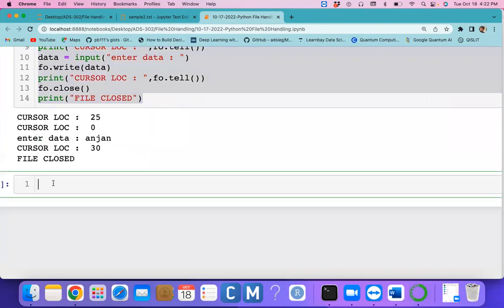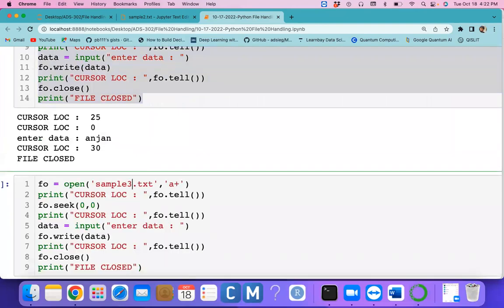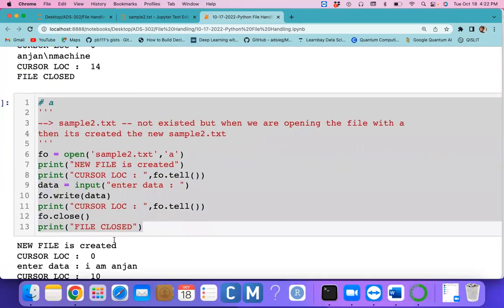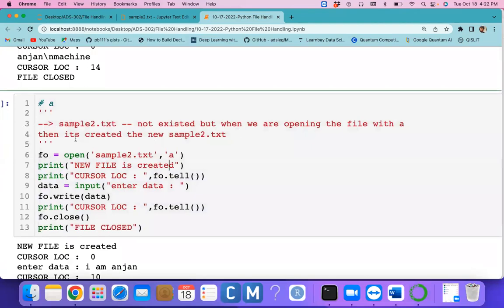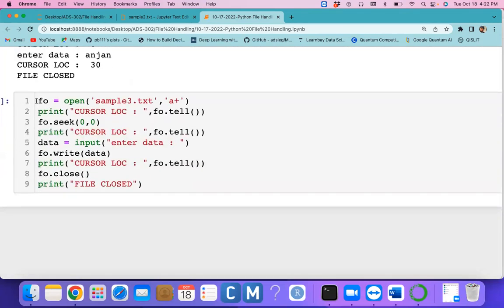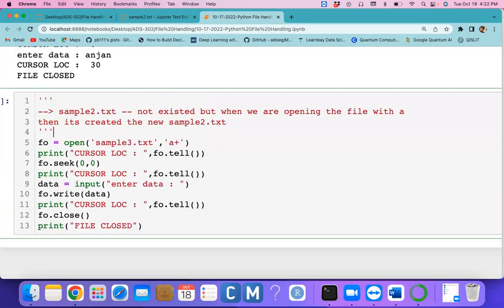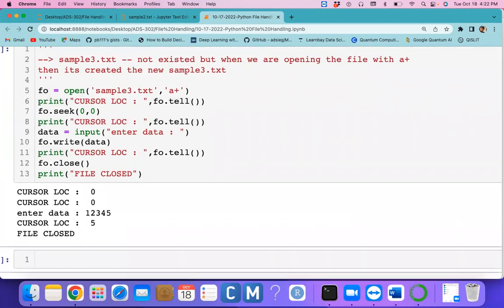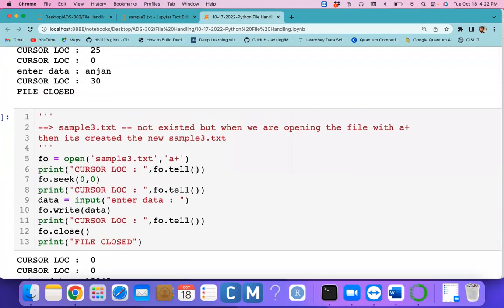You can try to give a new file. If the file does not exist, then it creates the file. So the same thing we can note here. If the file is not existed and you're opening the file sample3.txt with a plus mode, what happens? The file can be created. So at the 0 0 location, here we can enter the 5 characters. So 5 characters can be entered. Okay, so this is the way.